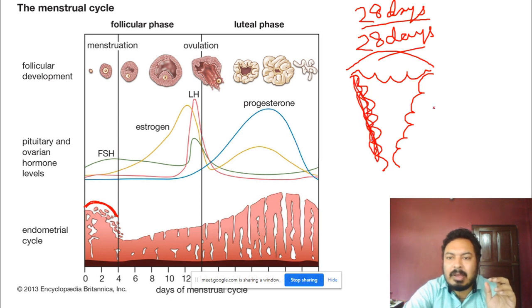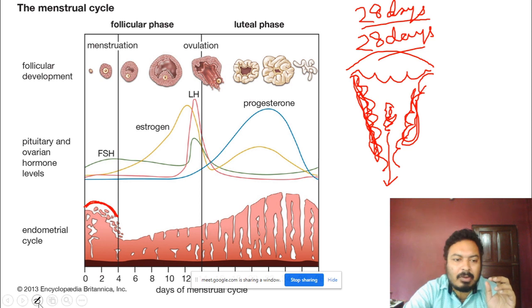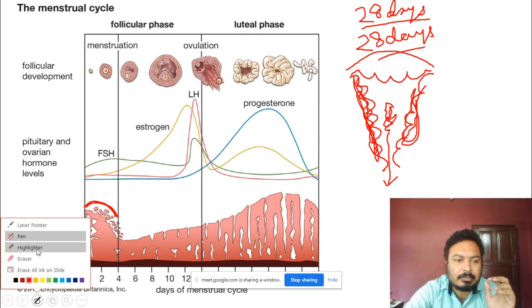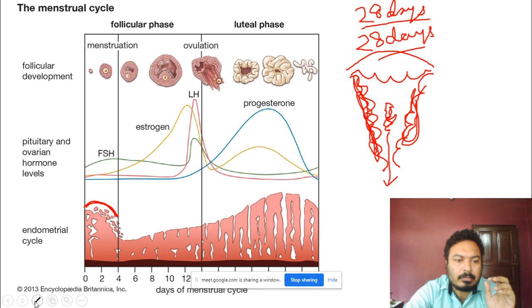When this lining is completely shed off, it releases a large amount of blood. This blood comes out along with the particular cell which is known as the secondary oocyte. So this secondary oocyte is released along with the blood to the outside.